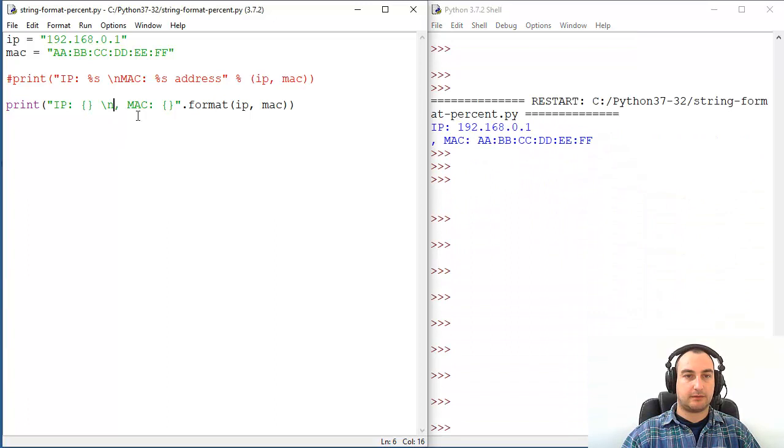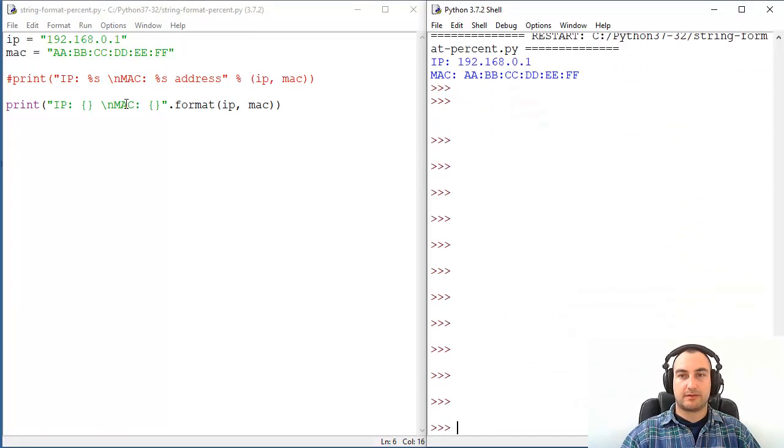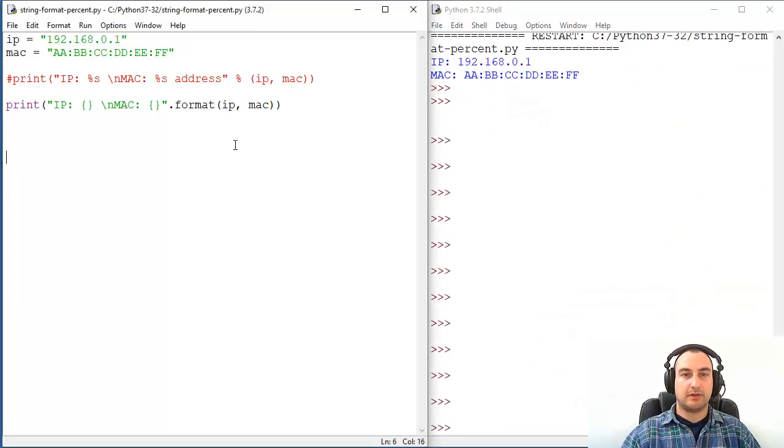Yeah, we can change it a bit to be exactly same, and that's it. You know, you can do that both ways. It's up to you what you like more. I think that this way is much more useful if you're a beginner, if you don't want to mess around with this old style thing, especially because you